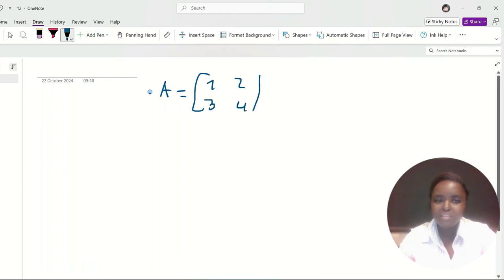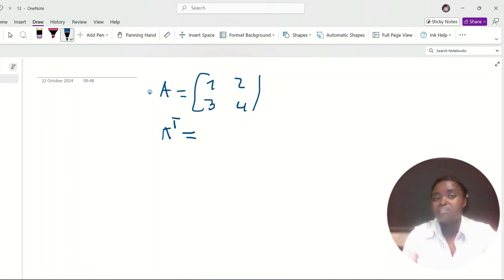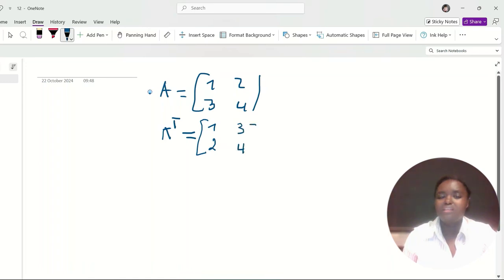This is matrix A. How do we compute A transpose? The transpose of matrix A is obtained by changing rows to columns and columns to rows. So we take the first row, and it should be the first column: 1, 2. And the second row should be the second column: 3, 4. This is the transpose.